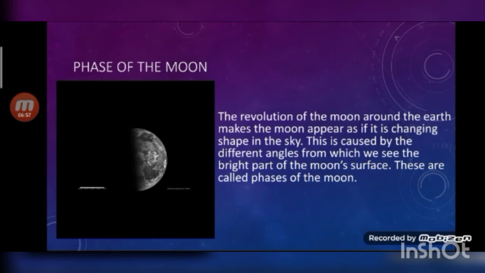To understand why this happens, we have to discuss how the moon and the earth revolve together in space. As we have discussed earlier, the moon orbits around the earth much like the earth's orbit around the sun. However, the earth takes 365 days and 6 hours to complete one revolution around the sun, that is 1 year. And the moon completes its revolution around the earth in about 1 month.